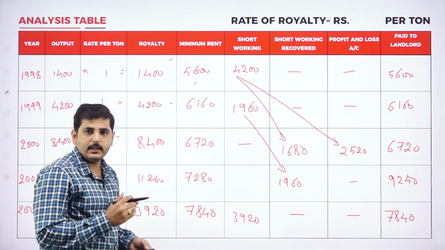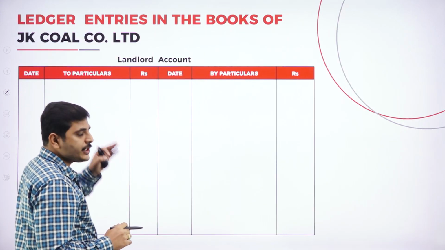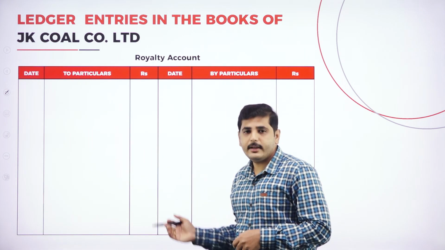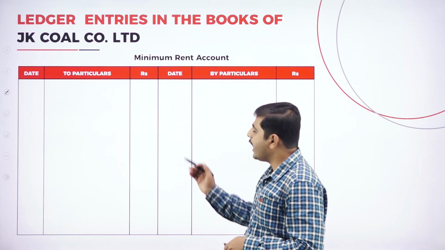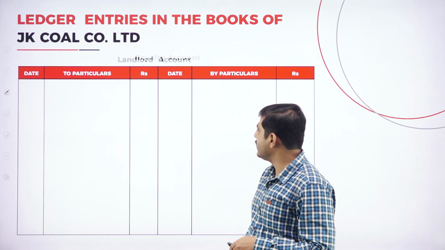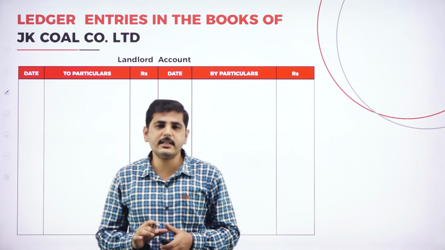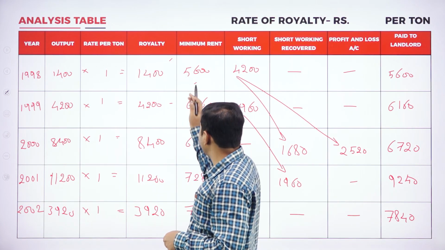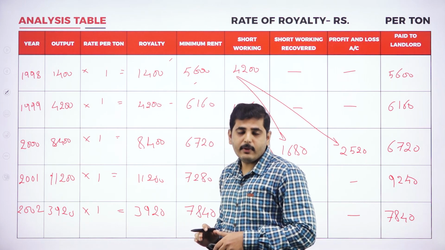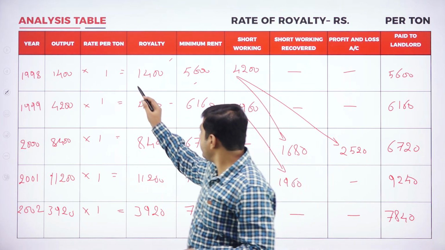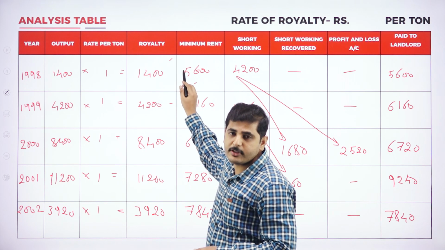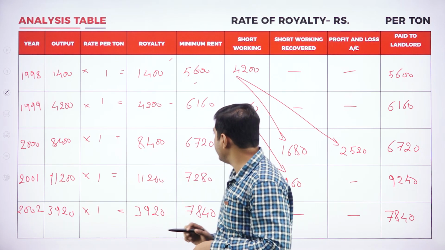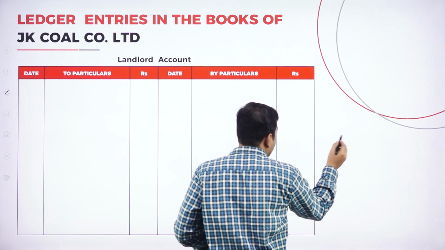Now let's go to the next slide. First we have to prepare the landlord account, and later the royalty account, short working account and minimum rent account. Let's go to the first one, landlord account. What is the journal entry to pay the minimum rent? In the first year we are paying the minimum rent, which is more, so we are paying the minimum rent. Here I will write the journal entry.